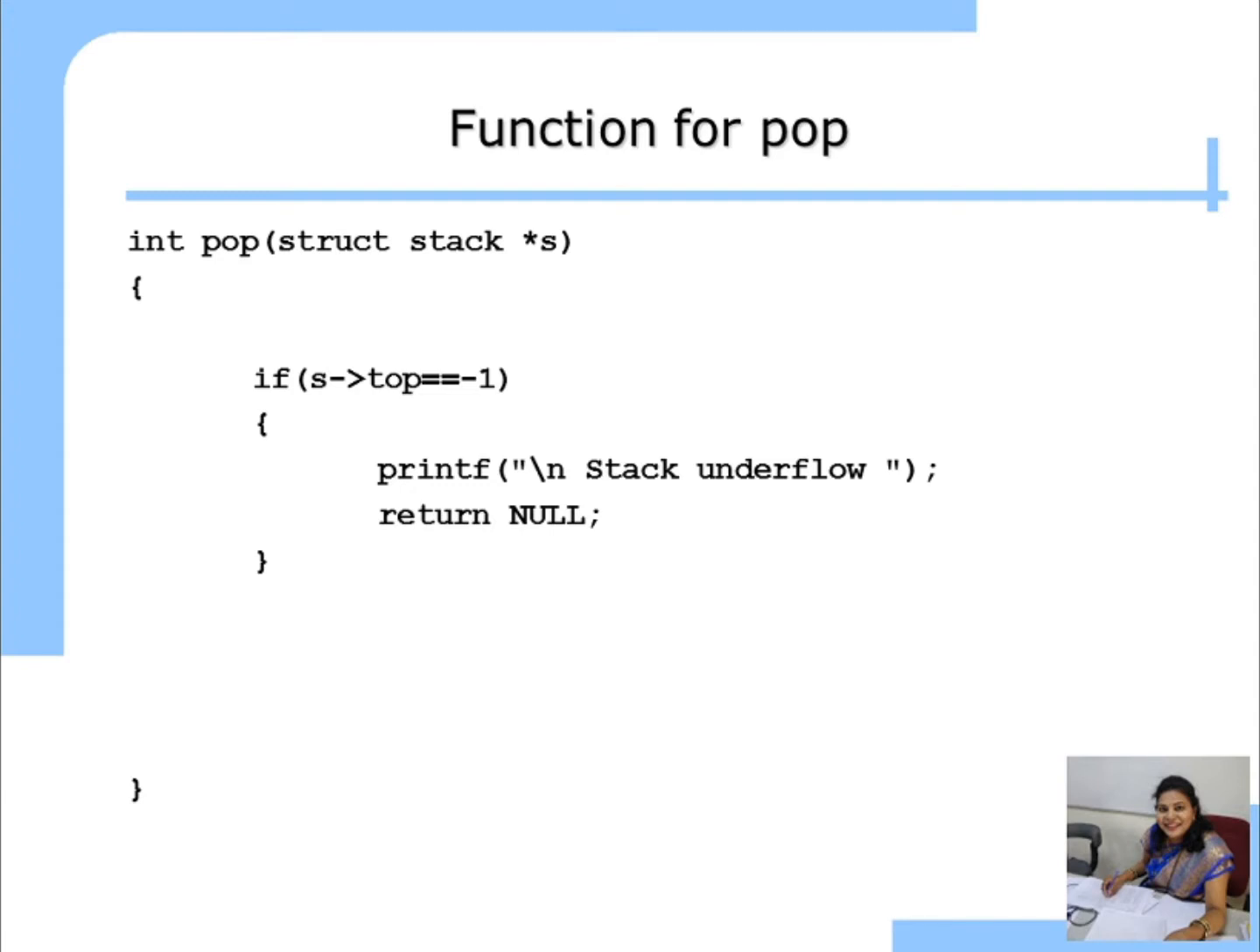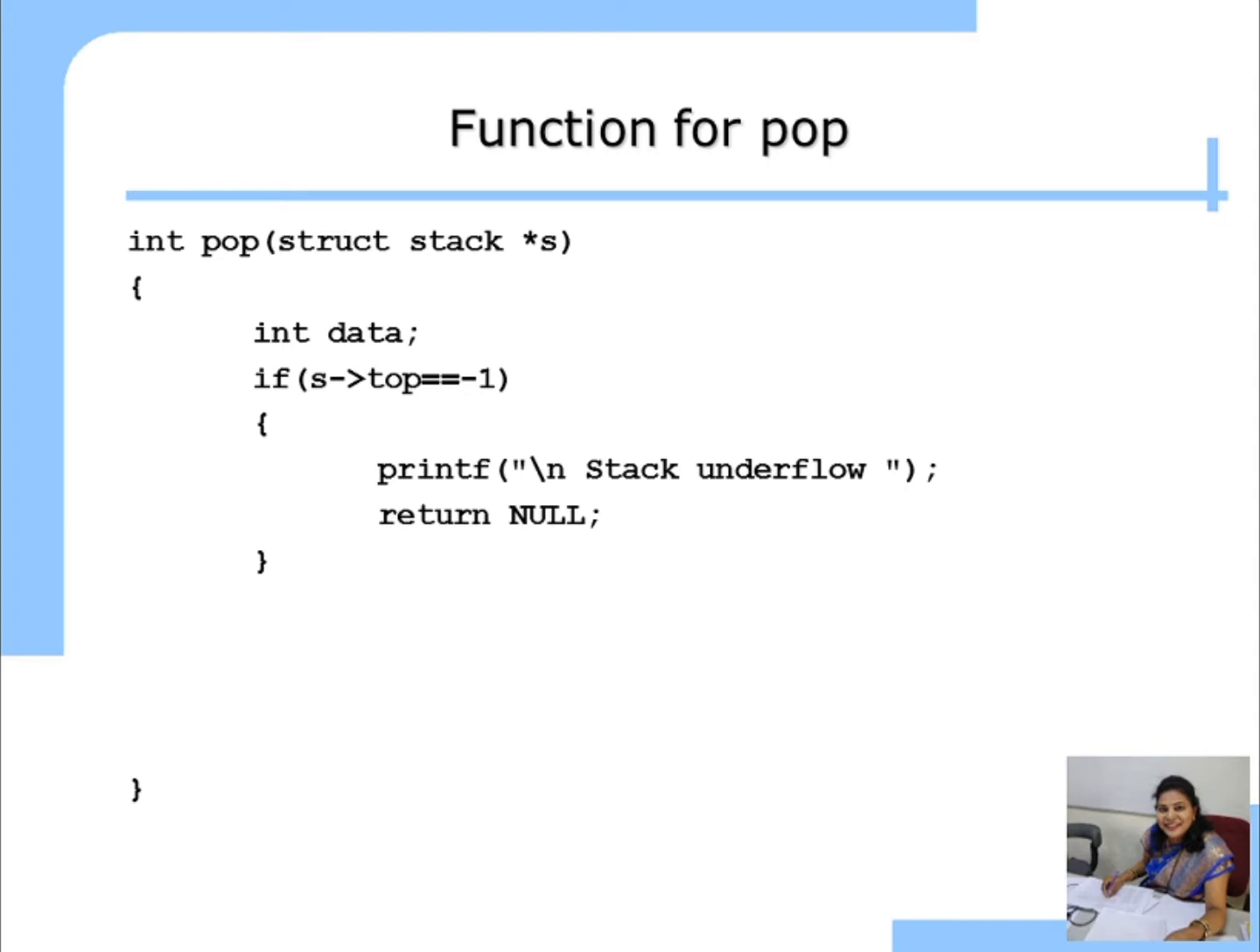So what is the stack empty condition? Top is equal to minus 1. So this is the if condition. If top is equal to minus 1, as top is a structure variable member, we access it with the help of the structure variable. S of top is equal to minus 1, then you print stack underflow and return. Otherwise,